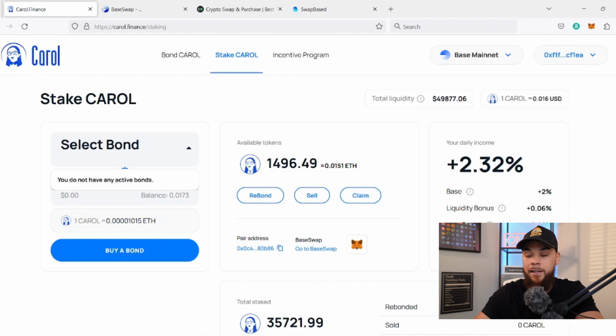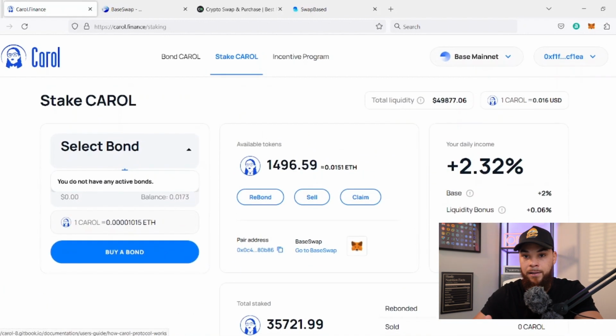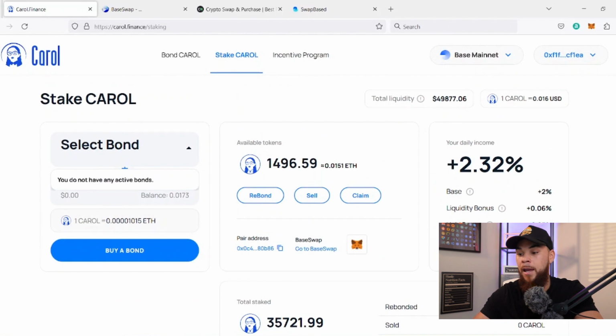As always, it's not financial advice. You always should go to the documents, understand what exactly is happening with the project, and then make sure that you're only investing risk capital, so that if something were to happen, which I don't think it is because this is an audited project with a trusted team that has some good projects in the past, you're not sitting there having just lost your mortgage or your rent, or diaper money or something like that. Who knows? I know some people do it, which is crazy.